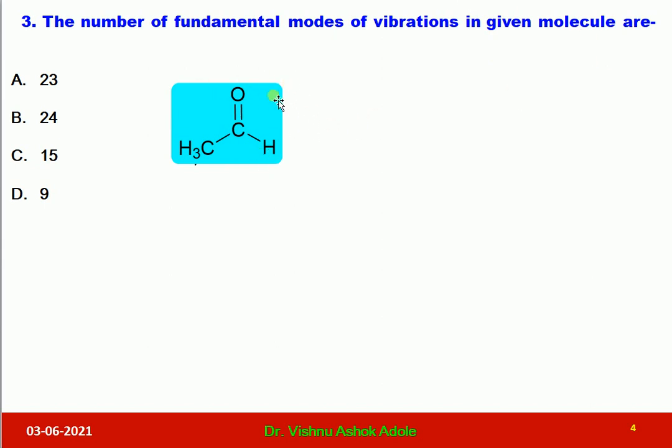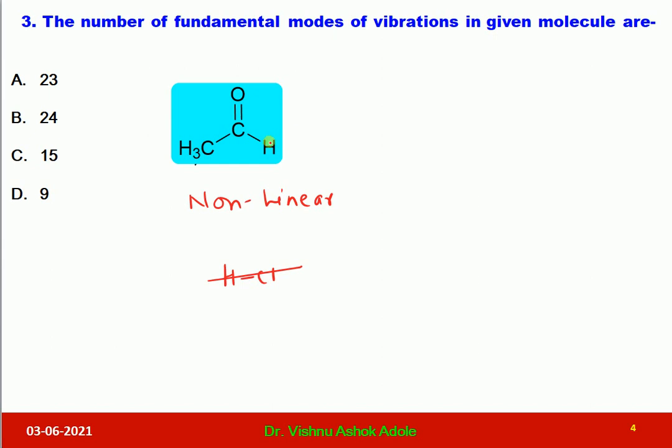This molecule is given and these are the options. This is acetaldehyde molecule, and which is a non-linear molecule. Linear molecules are those which are present on a single axis, such as HCl. So HCl molecule is a linear molecule in which all atoms are present on a single axis.